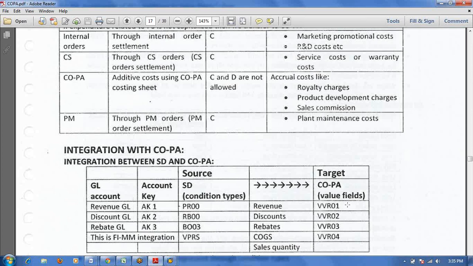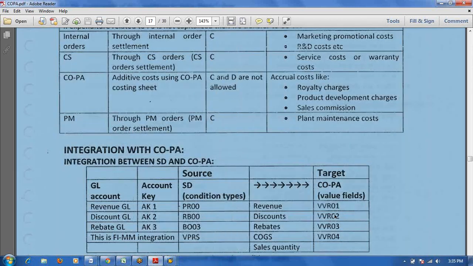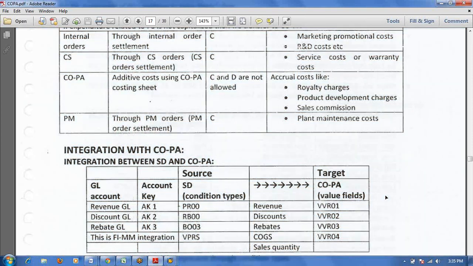So we select that. We are assigning only the value field, and the description you also maintain. VVR01 is revenue, VVR02 is discount. Like that, you maintain the description while creating the value field.